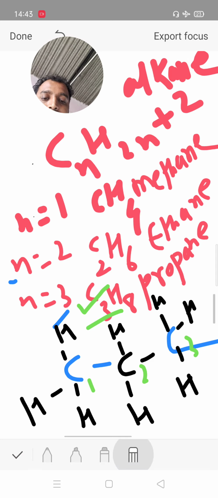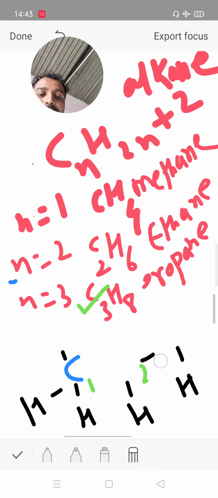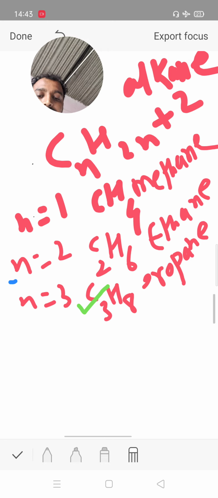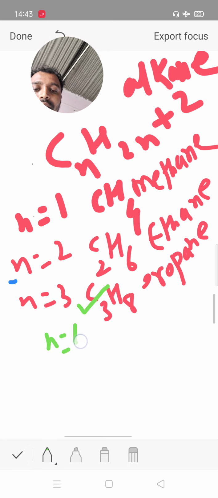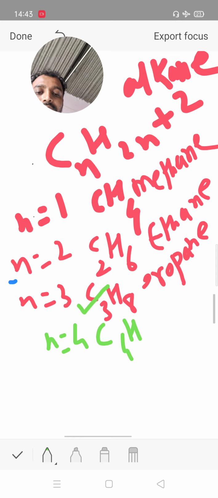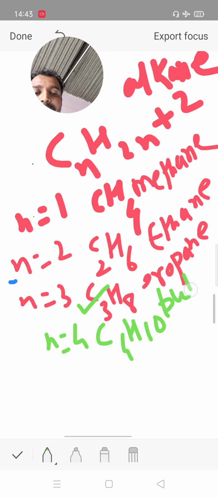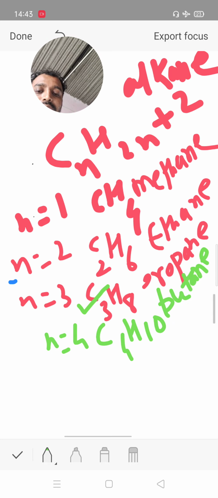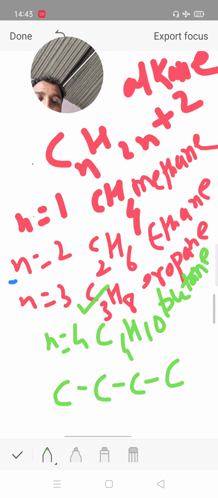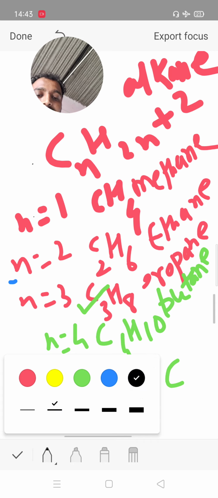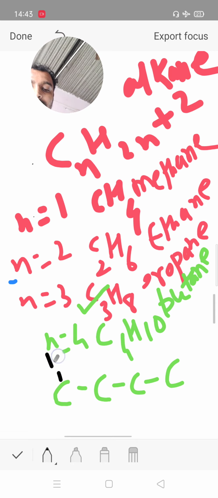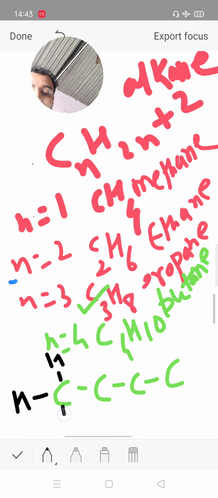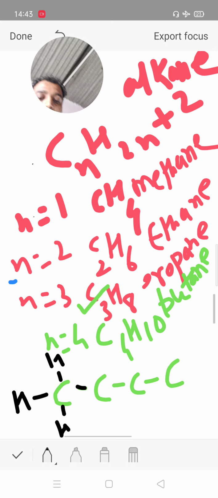Now 4 carbon. There are total 4 carbon, so n is equal to 4. Then C4, 2 fours are 8, 8 plus 2 total 10. Therefore, butane. Butane has total 4 carbon. Draw it in this way with the valency of carbon 4. 1, 2, 3 and 4 completed.